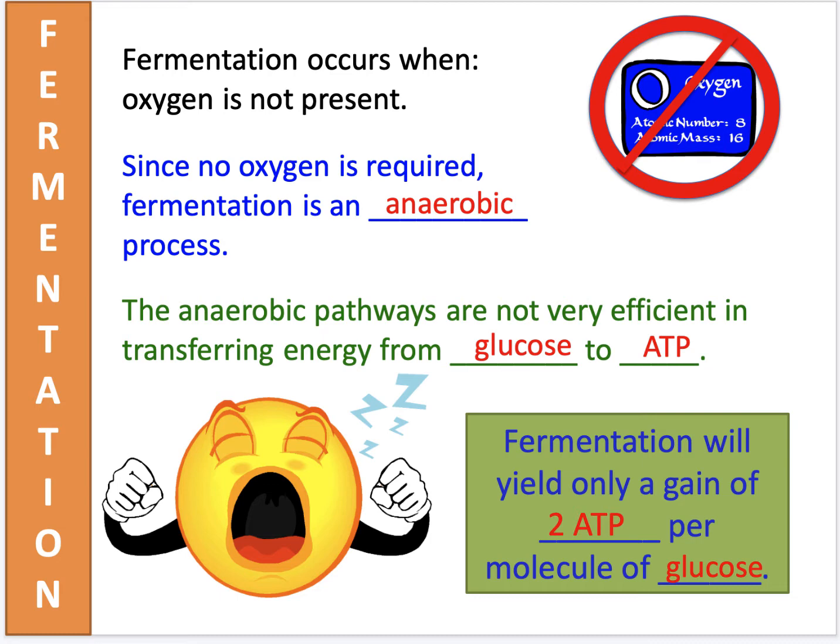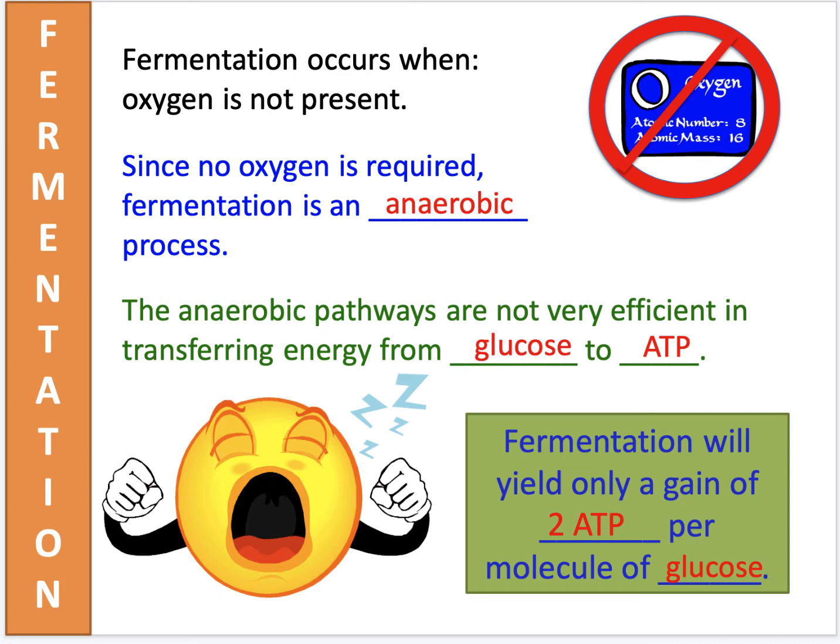First it goes through the bridge reactions, then it goes through the Krebs cycle, and then it goes through the electron transport chain. If oxygen is not present, however, what will happen to that pyruvic acid? It will definitely not enter the mitochondria. Instead, it undergoes something called fermentation. Fermentation, as it says, is anaerobic. In other words, there is no oxygen required.